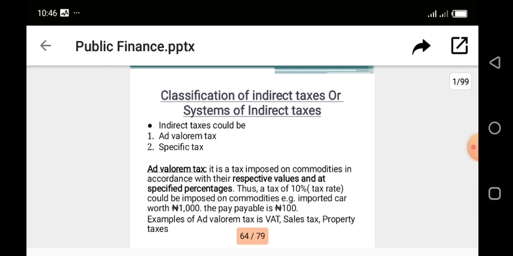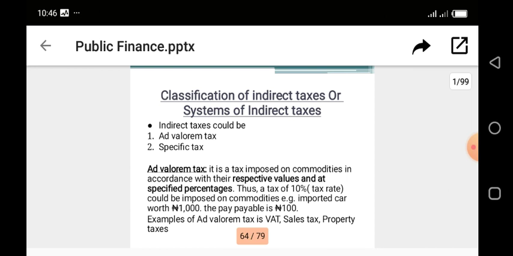So if you are importing a car worth, for example, 1,000 naira or $1,000, the government might ask you to pay an ad valorem tax on that commodity of 10%, meaning tax rate 10%. So that shows that you are paying $100 as tax on that imported car. So ad valorem tax is always in percentage on the value of that commodity.